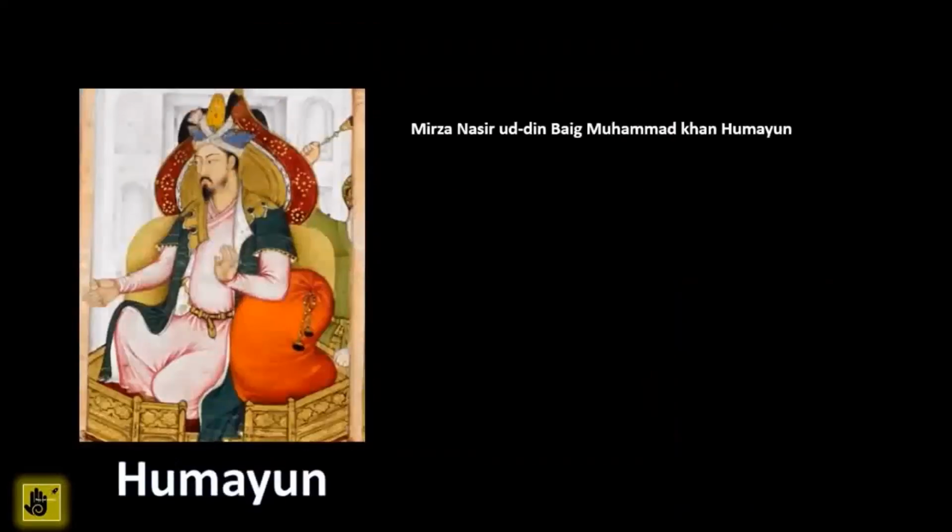Babur, full name Zahiruddin Muhammad Babur, was born in 1483 in present-day Uzbekistan. At 11 years of age, he became Emperor of Fergana, Uzbekistan. He was the first Mughal Emperor of India. Humayun, full name Mirza Nasiruddin Beg Muhammad Khan Humayun, was the son of Babur and the second Mughal Emperor of India.